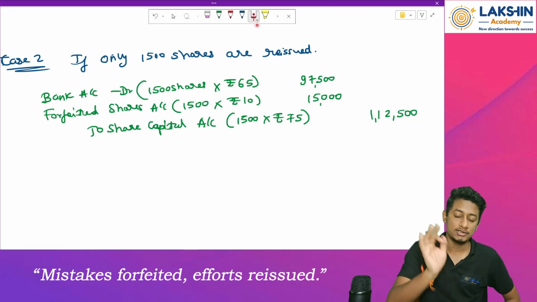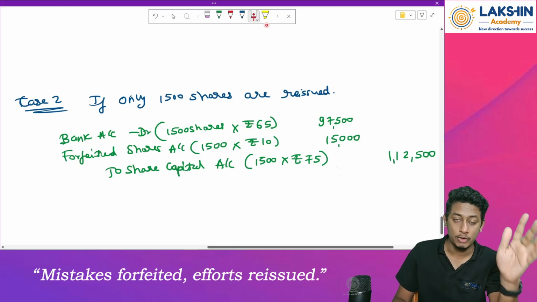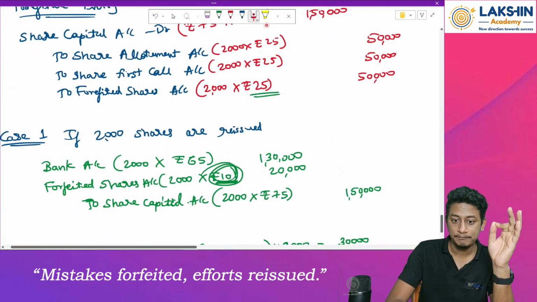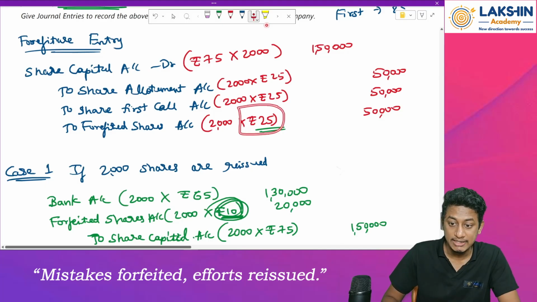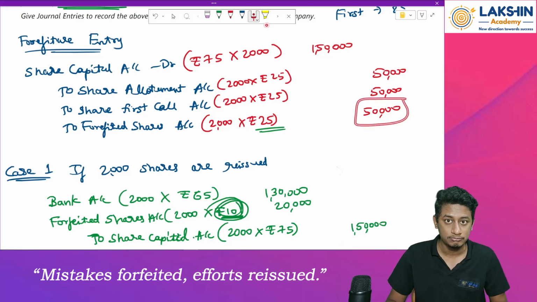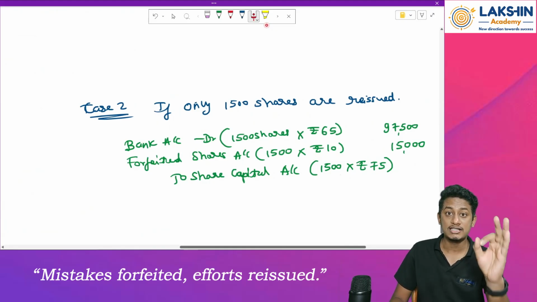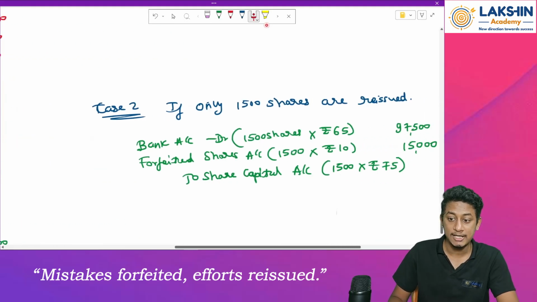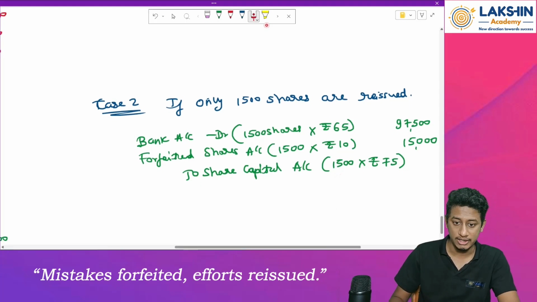Now, coming to my capital gains, or my gains on reissue of shares. See, how much is the amount transferred to capital reserve? How much did I gain on forfeiture? 25 rupees has been gained on forfeiture because I am not paying this money back to him. Right? On how many shares? On 2000 shares. But I have reissued the shares and on that how much loss have I incurred? 10 rupees. So how much is the net gain that I earned? Rupees 25 minus rupees 10, that is 15 rupees per share reissued that I have earned on a net basis, right?